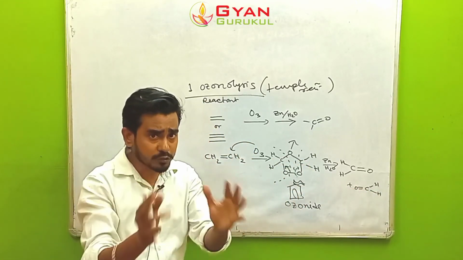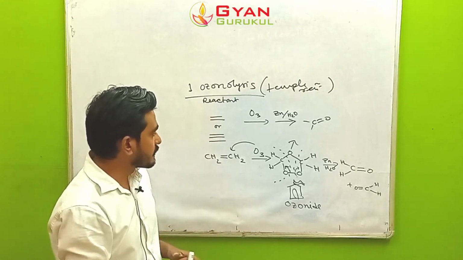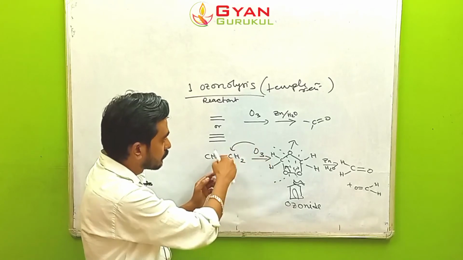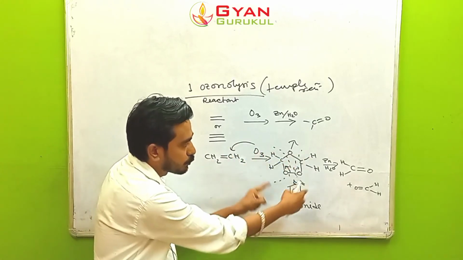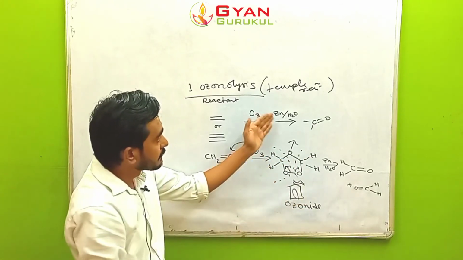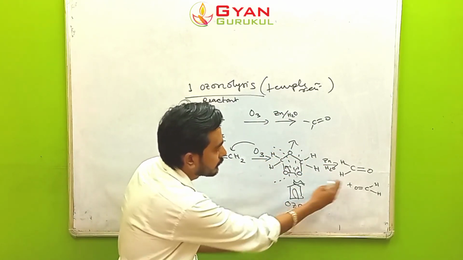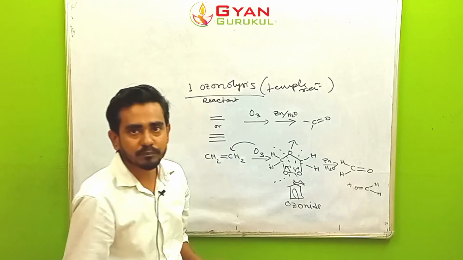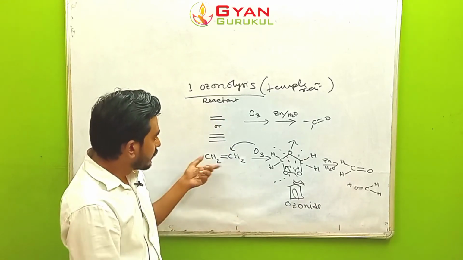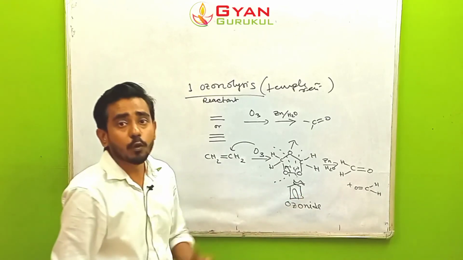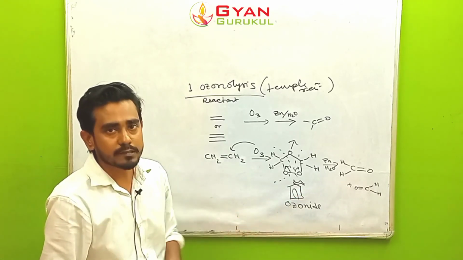So in this way you see what is happening in ozonolysis. Any alkene or alkyne is going to be attacked by ozone, and ozone is forming temple like structure which is called ozonide like this. After that zinc dust and water will be there which is going to take out one carbon, one oxygen, and carbonyl group is going to form. Is that clear? So in alkene it is going to be broken up into two parts and two carbonyl group will always form during ozonolysis.